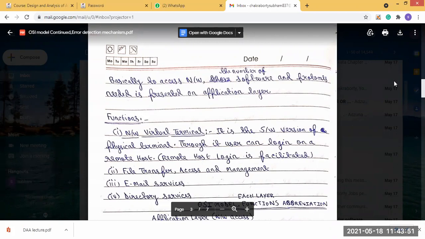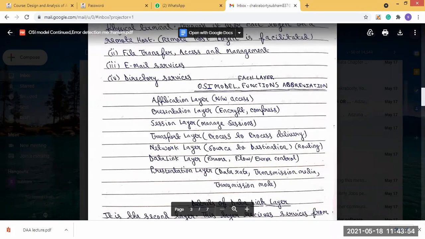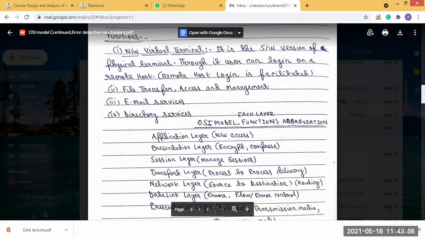Clear? Now let us see the summary of each layer's functions. The application layer's function is network access. The presentation layer's functions are encryption, decryption, compression, and translation. The session layer manages sessions, meaning dialogue and synchronization.